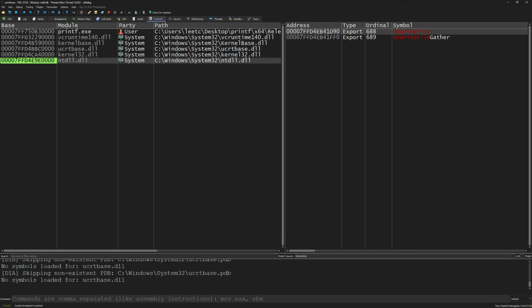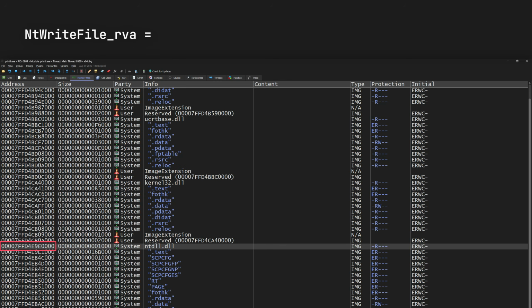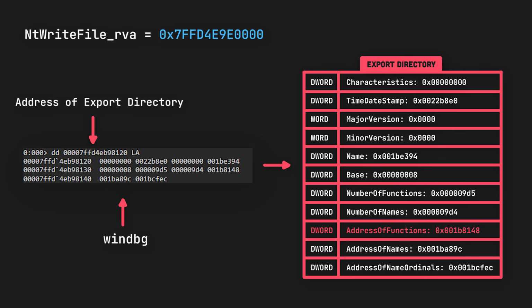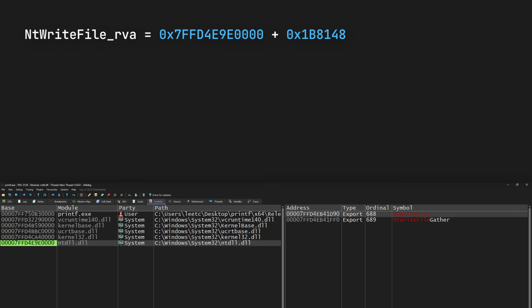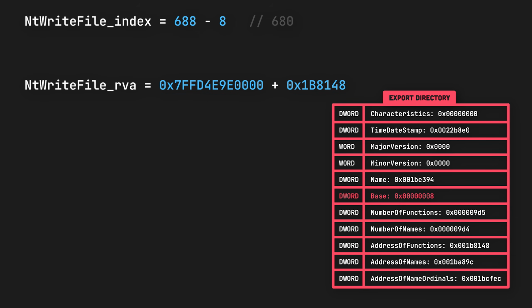If we look up the NtRead function in a debugger like x64dbg, we can see here that the NtRead function is located at this address, and its ordinal is 688. Now, how did x64dbg figure out the address of this function on the fly like this? It's actually pretty simple. We first take the base address of the NTDLL.DLL in memory and add to it the address of functions array. And then we take the function ordinal, which is 688, and subtract the value of the base member from it, which is 8.